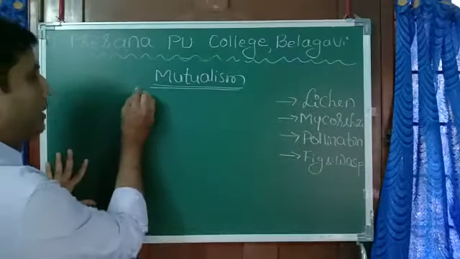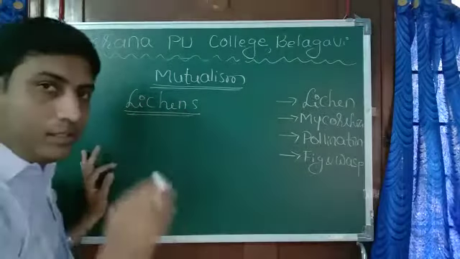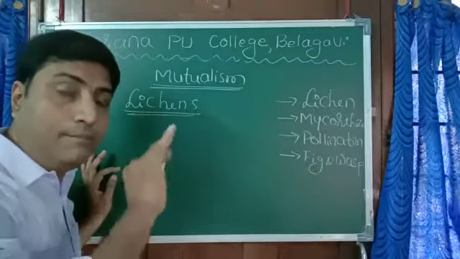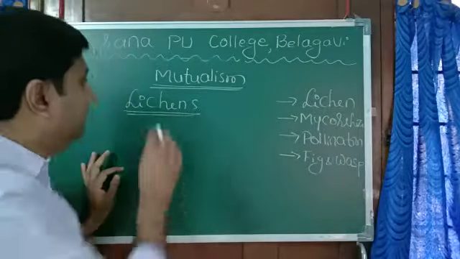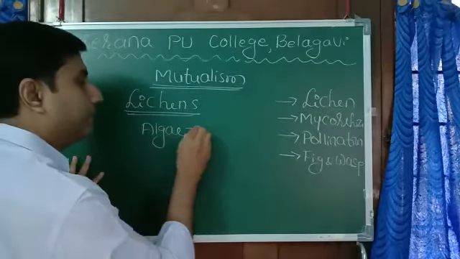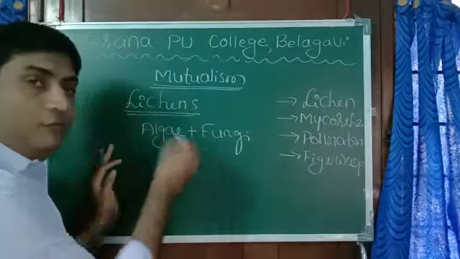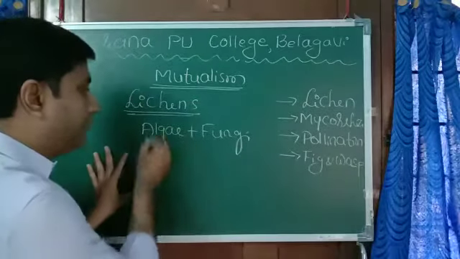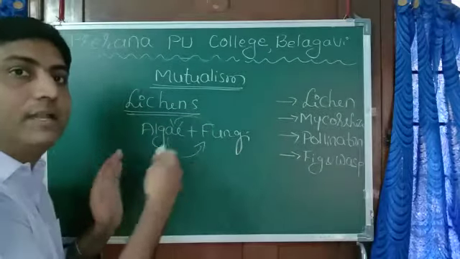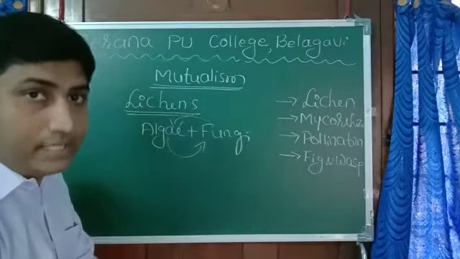One example is lichens, the white or gray color patches you might have seen on a rock, boulder, or even on tree bark. Lichens are an association of algae and fungi. They live together. Algae, which has green pigment, prepares food and supplies food to the fungi. Fungi provide nourishment to the algae as well as shelter. So this is mutualism.